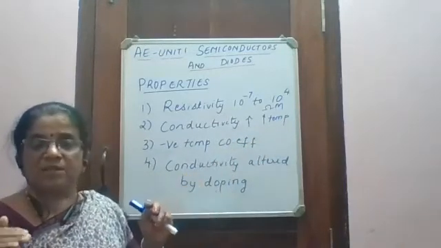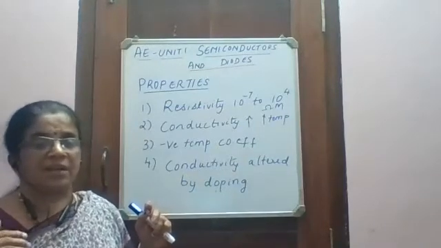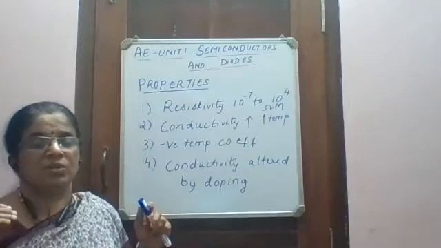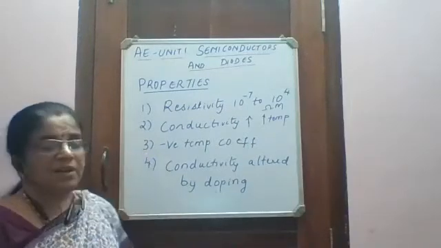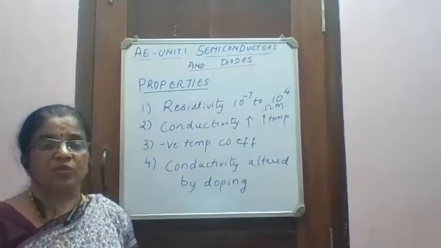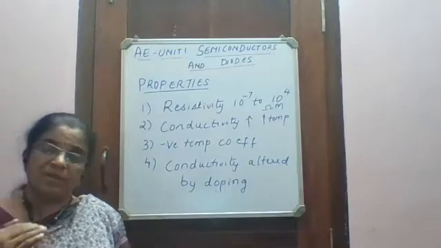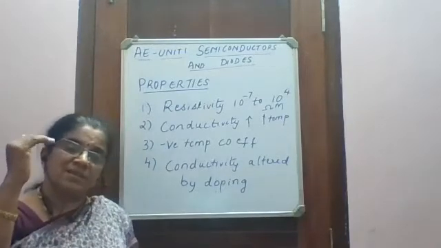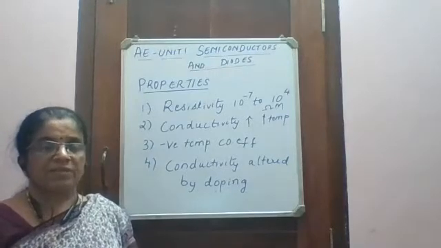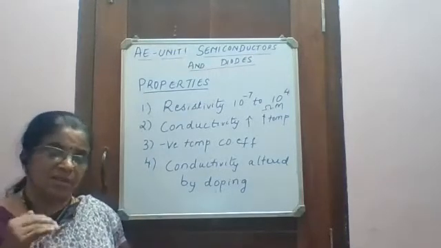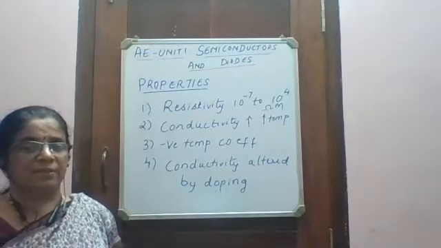Next, conductivity increases with increasing temperature. So at room temperature, it behaves like an insulator. When the temperature increases, the conductivity of the semiconductor also increases. The third point is, semiconductors have got negative temperature coefficient of resistance. It means that when the temperature increases, the resistance of the semiconductor decreases. Negative temperature coefficient of resistance. When the temperature increases, resistance decreases. It becomes a good conductor.